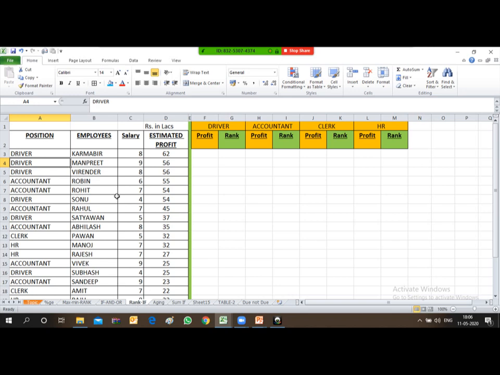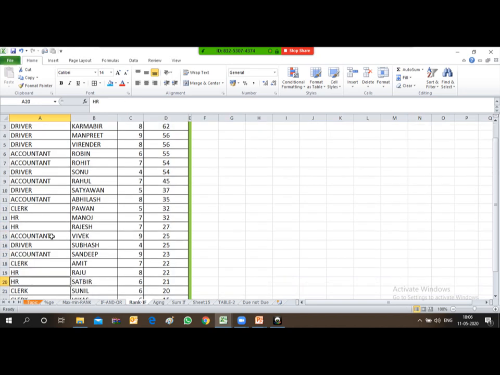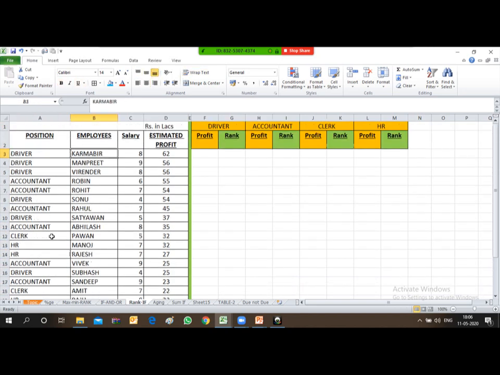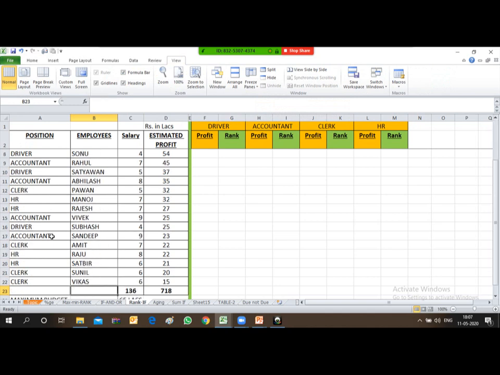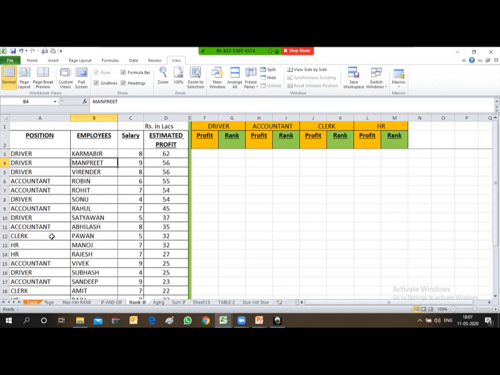He was from the HR function, so he gave me this data. He told that there are different positions in his organization. The positions are driver, accountant, clerk, HR. So these positions are there, and then the name of the employee is there, so each and every employee and his position, whether he is a driver or an accountant.